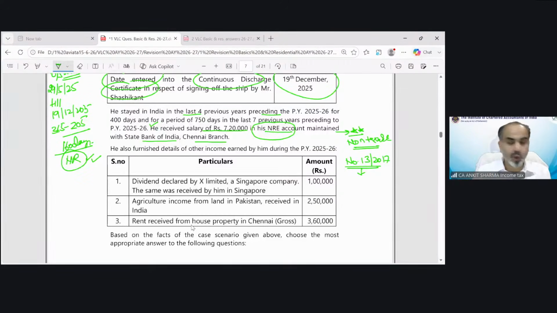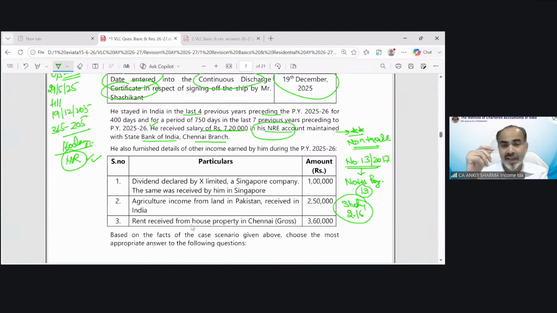You can go through notes page number 13, where we have discussed the detailed provision. You will find this provision there, and in the study material, if you want to check, it is on page number 2.16. If a crew member of an Indian ship who is a citizen of India receives salary in his NRE account, then that is going to be exempt as per circular number 13/2017. You can refer to study material page 2.16 or my notes, whatever we have uploaded on the portal. On page number 13, it has been prescribed. Clear? So this is a very, very interesting point.